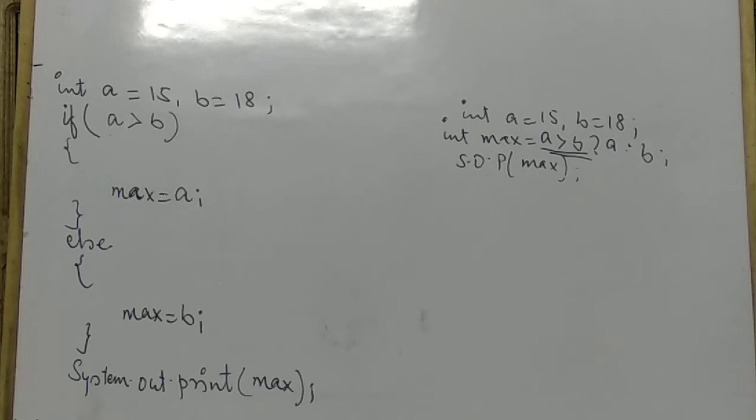Now next, if the if else statement is given and you have to convert it into the ternary operator statement.